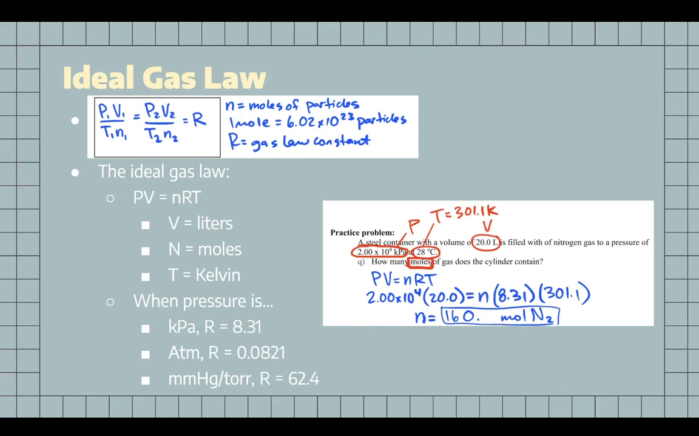Then we can plug those values into the equation, which should get us 2 times 10 to the power of 4 times 20 is equal to N times 8.31 times 301.1. Then we are able to find the value of N, or the moles of gas, as 160 moles of nitrogen gas.